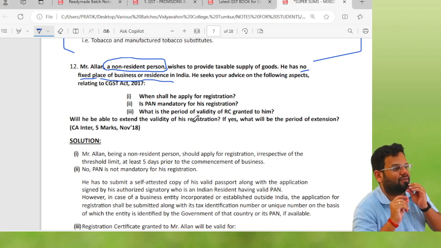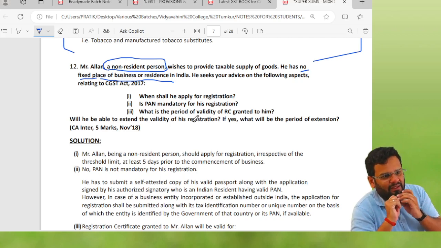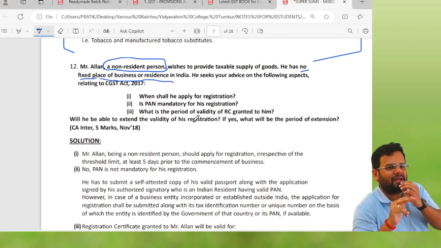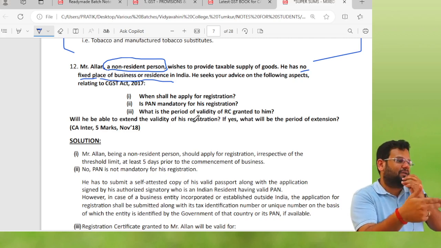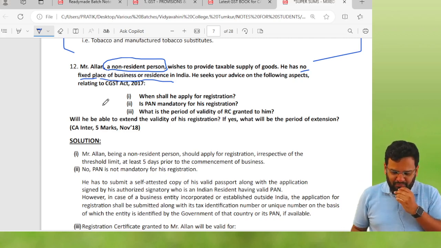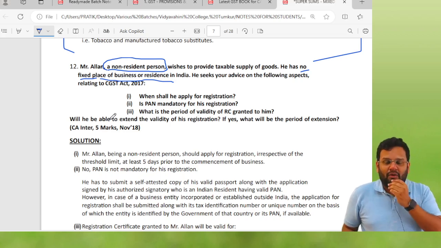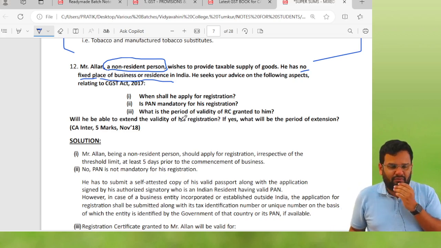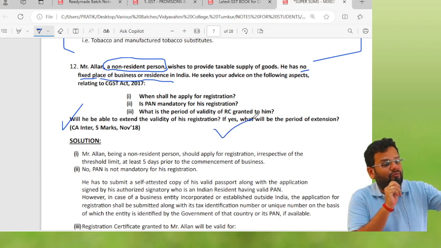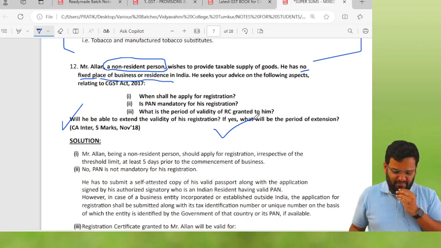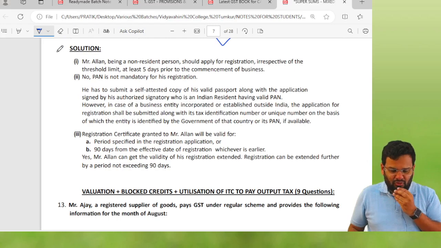If required in future, he can apply for extension of that registration. This is all given in section 27 of the CGST Act, special provisions for CTP and NRTP. One more thing: at the time of making this application, you will have to make payment of GST in advance on an estimated basis. One more question was asked: will he be able to extend the validity of registration? Of course, as we discussed, the answer is yes. And what will be the period of extension? It will be not exceeding a further period of 90 days. I think you could have easily managed this.